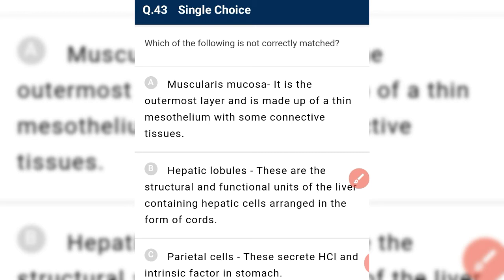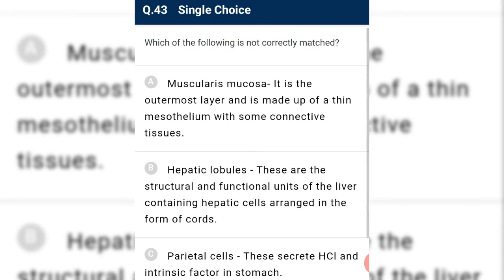Which of the following is not correctly matched? Muscularis mucosa. Okay, see, mucosa is the innermost layer. Yes, it is the innermost layer. So we have to find out the not correctly matched option, that is the incorrect option, and the first is incorrect, because it says it is the outermost layer, made up of thin mesothelium with some connective tissue. No, it is not an outermost layer, it is the innermost layer.